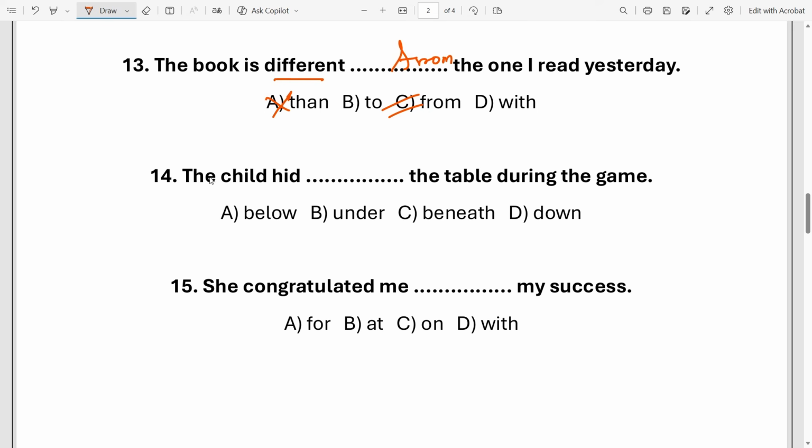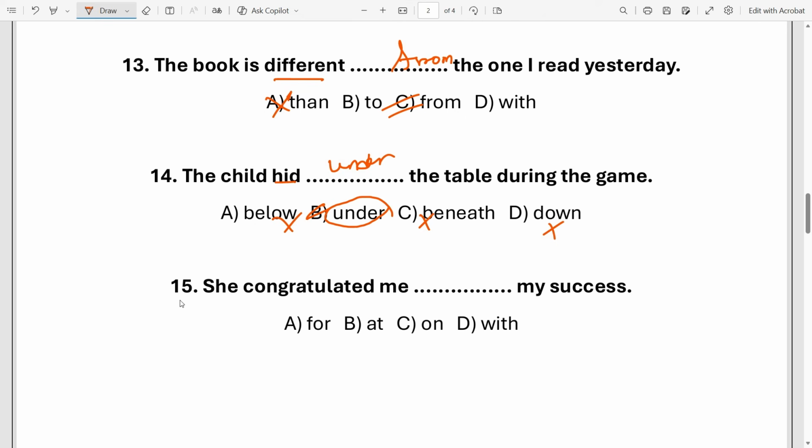Okay, next, the child hide dash the table during the game. So the verb is hide. So hide is always followed by a preposition, under. So option B, under. Okay, so hide under means directly below something. So not beneath, not down, and not below. So the word under is the standard preposition.